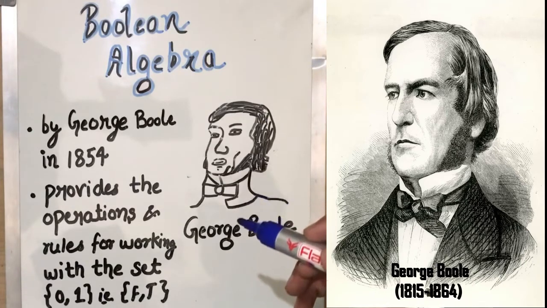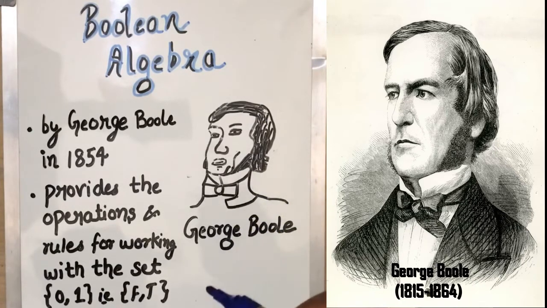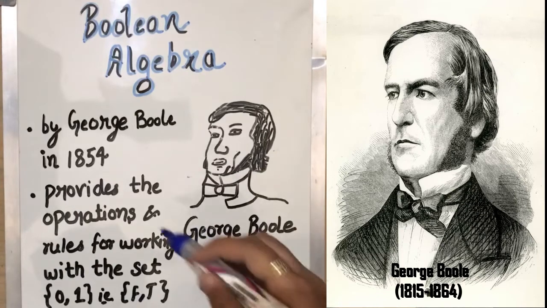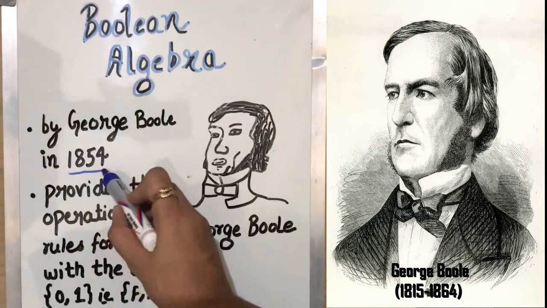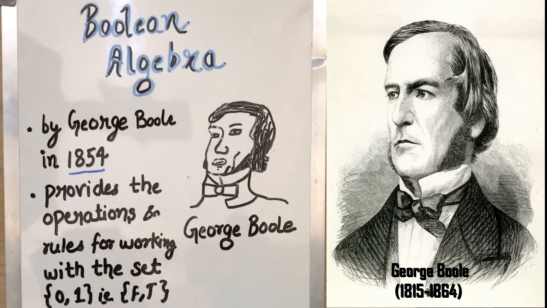So, Boolean algebra was developed by George Boole in 1854 in his paper The Laws of Thought. Basically, Boolean algebra provides the operations and rules for working with the set.